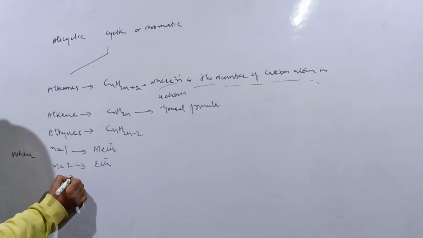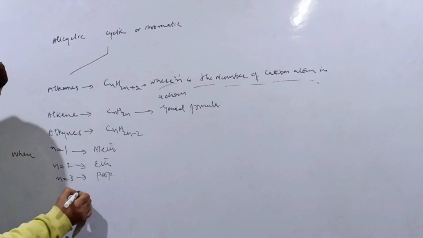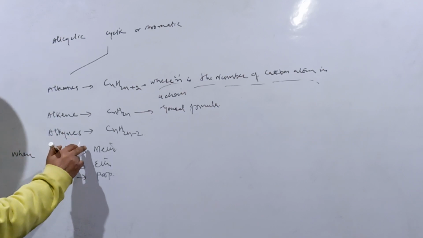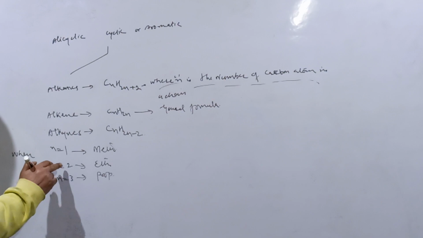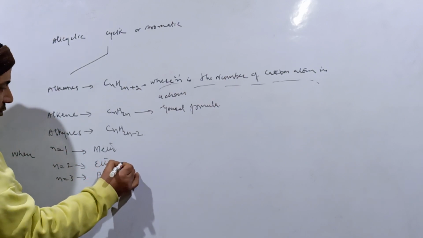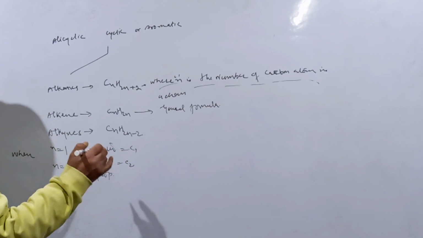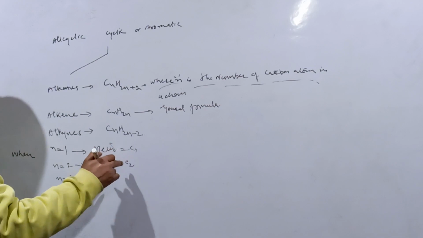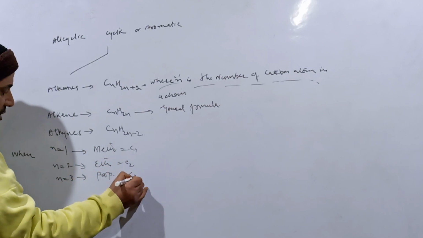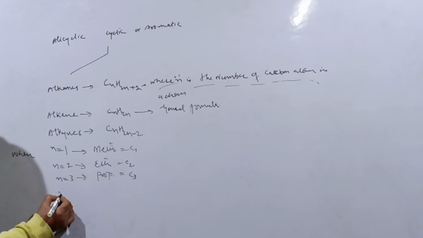And when n is equal to 3, this means prop. n equal to 1 means there is 1 carbon in a molecule, n equal to 2 means 2 carbons, that is C2, and n equal to 3 means 3 carbon atoms, C3.